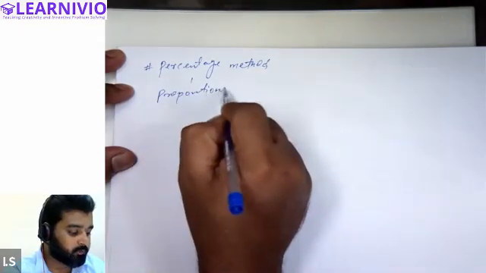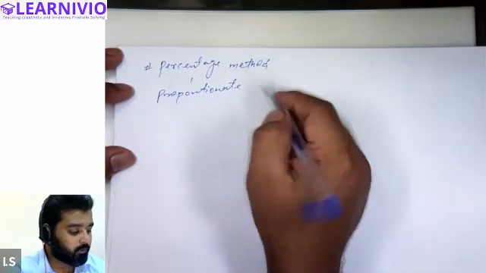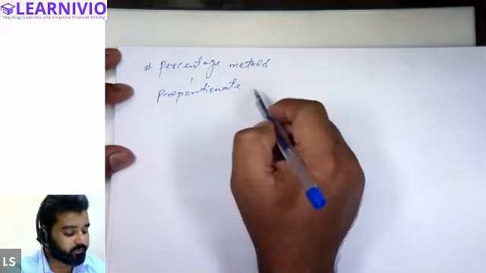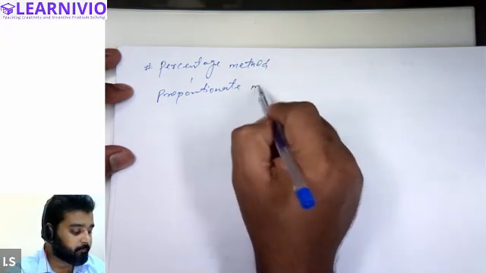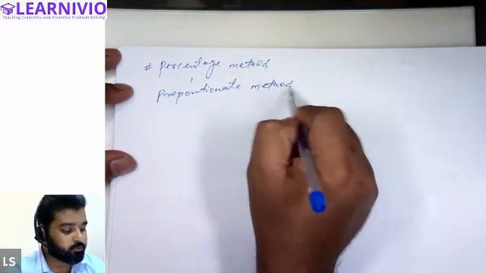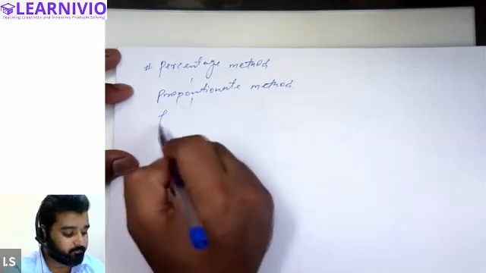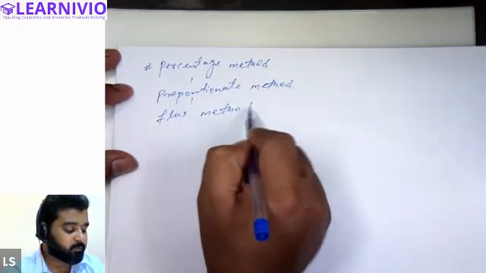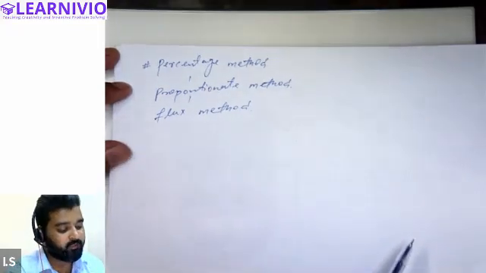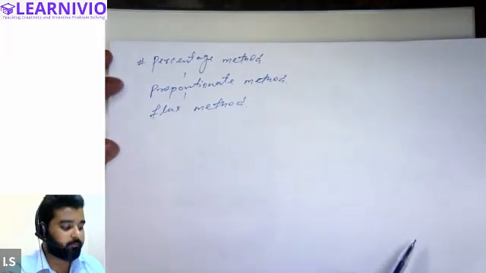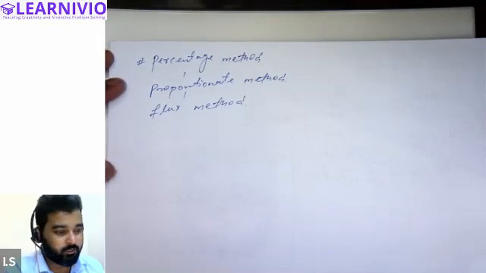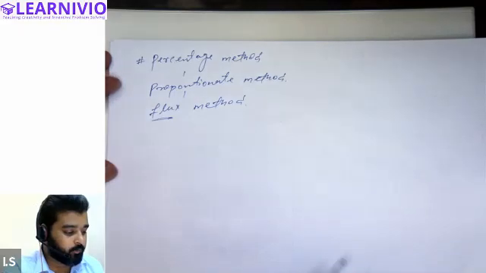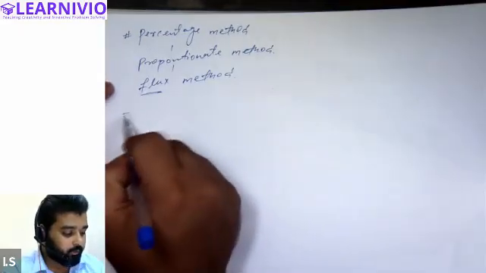You have to remember these names because in case of multiple choice questions, they can ask you this type of question. Proportionate method, and this is also known as Flex method. Basically, Flex was an economist who developed the method for calculating the elasticity. Hence, this method is also known as Flex method. All right. Okay, moving on.